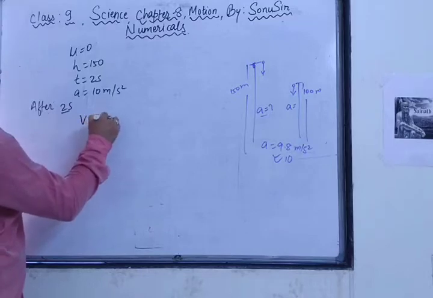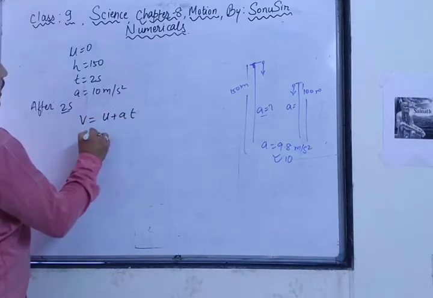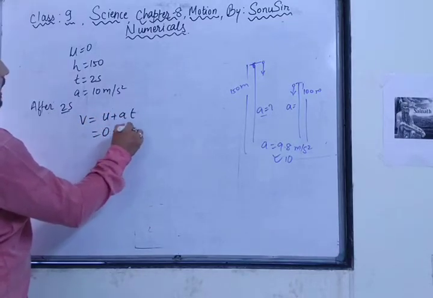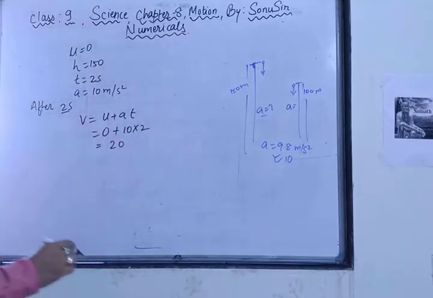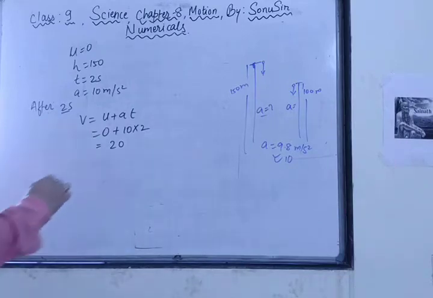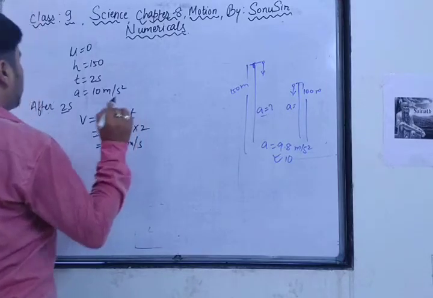v is equal to u plus at. u value is 0, a value is 10 and t value is 2. So what will be the value? 20 meter per second. Got it? The value of final speed will be 20 meter per second.